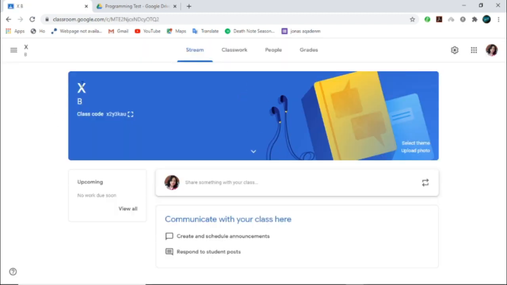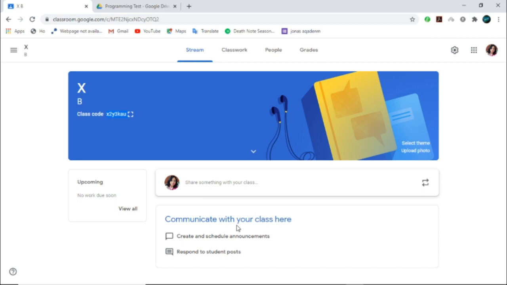So this is your class and every class has a unique code. You can see this class code. You have to share this class code with your students. This is one way. But if you feel that your students can share this class code with some other students also, then the other way to add students is to add them one by one by putting in their email IDs.